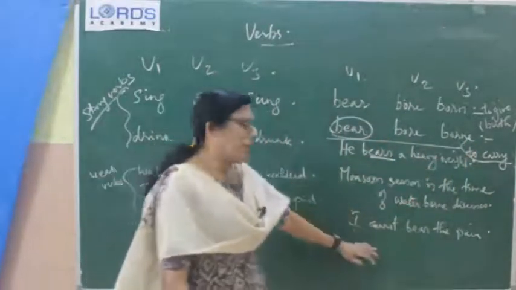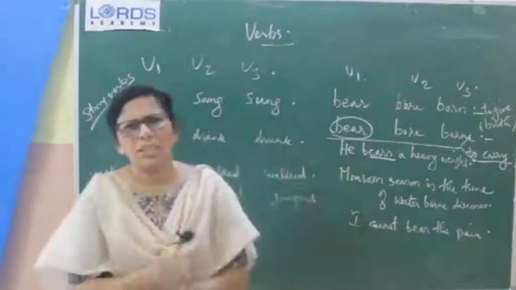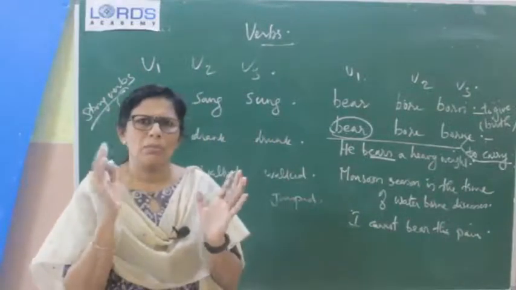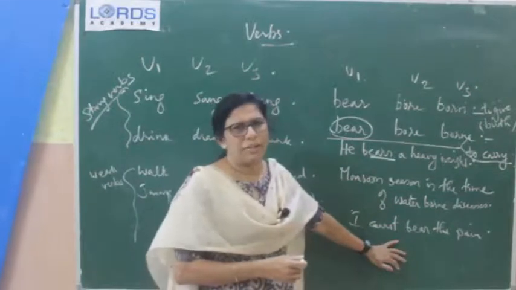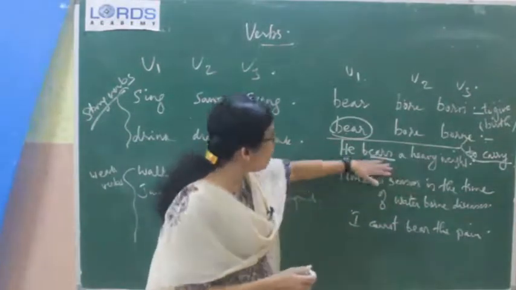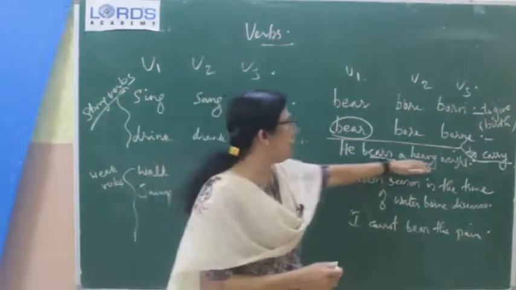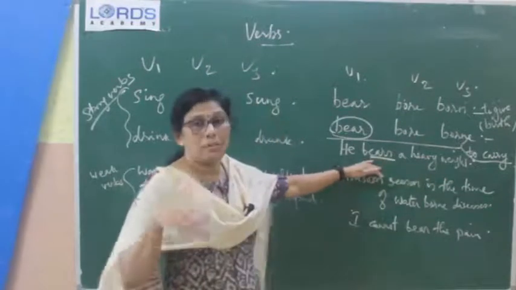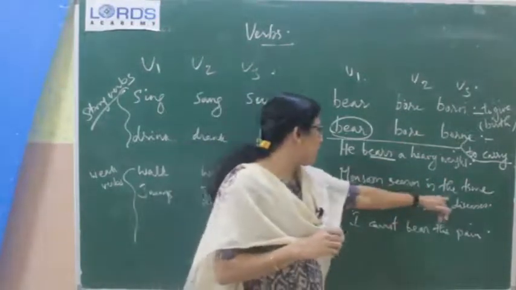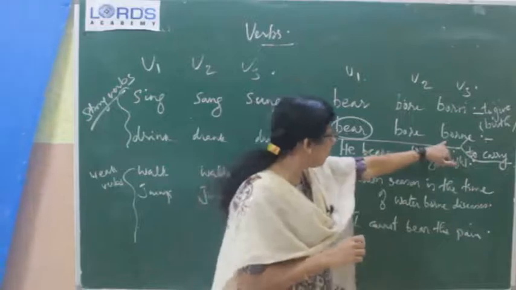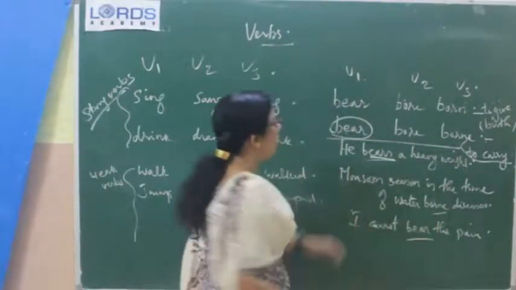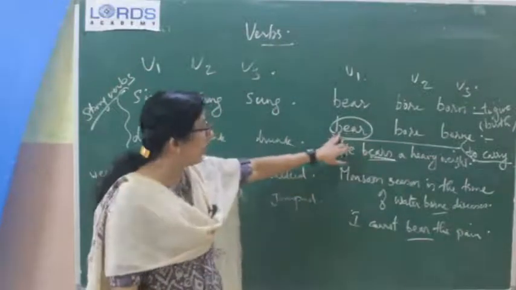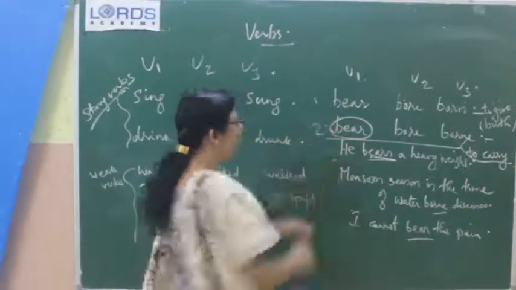If your leg has got hit on a piece of stone and you cannot bear the pain, you will start crying. So, the meaning is to carry only. Here also he bears a heavy weight, it is too heavy for him to carry, and monsoon season is a time for waterborne diseases. V3 form is used here. Here we can see in both places we have used V1 only of the second set. Not the first one, the second set.